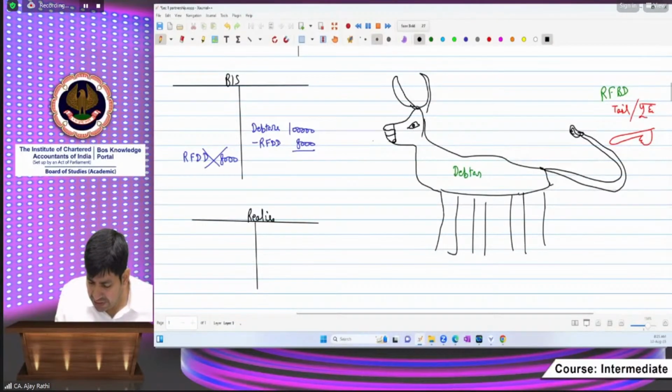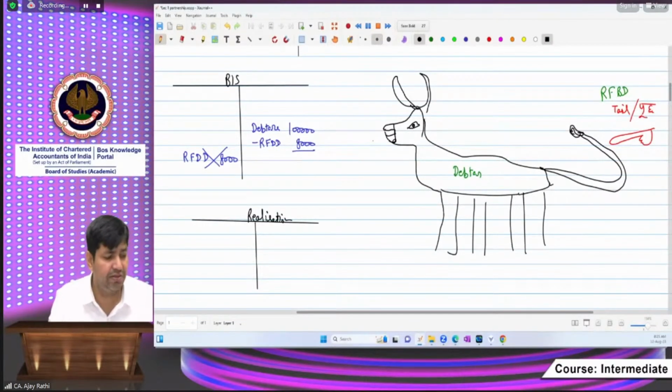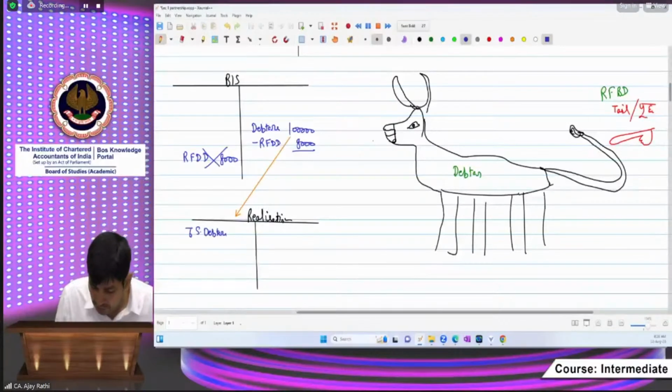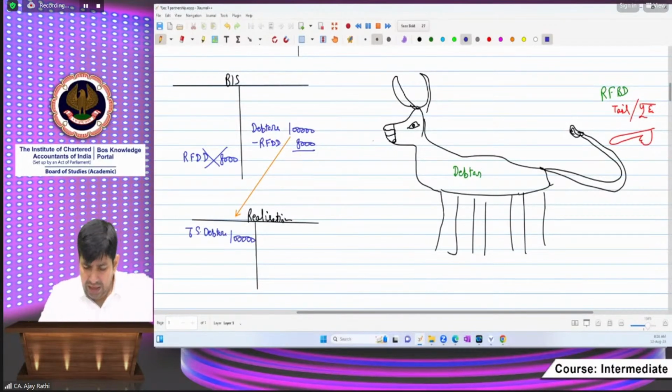Step number first is there. In the question, we usually find these things. Step number first will tell you to transfer the book value of all the assets and liabilities. Beta, see, debtors will be transferred here, to sundry debtors. Now my question is, where will RBD go? Of course, where the bull is. It's okay, the picture helps us sometimes. If the bull is going to the debit side, beta, the tail will go on the opposite side.